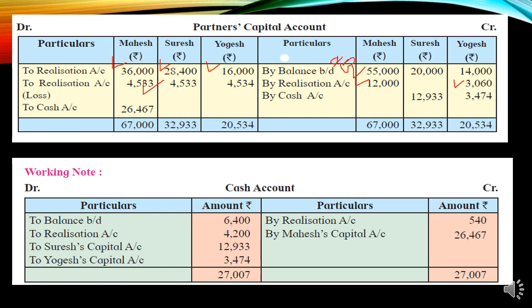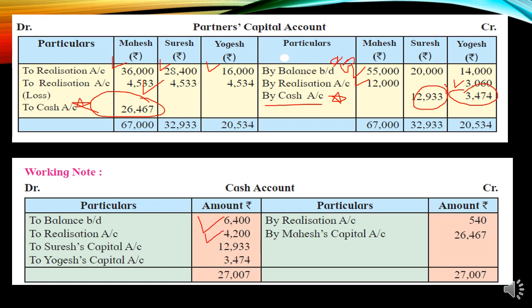So you will see that the balancing figure is here, where the cash account is written. So better you do a star in front of the cash account and circle the balancing figure, meaning the final amount which should be taken into the cash account, or which is taken into the balance sheet. But you are not told to prepare the balance sheet, so you will not prepare it, but show your closing balance of the cash account in a circle. And you can see the opening balance of cash was 6,400, and the debtor was realized at 4,200, so it is also written here.